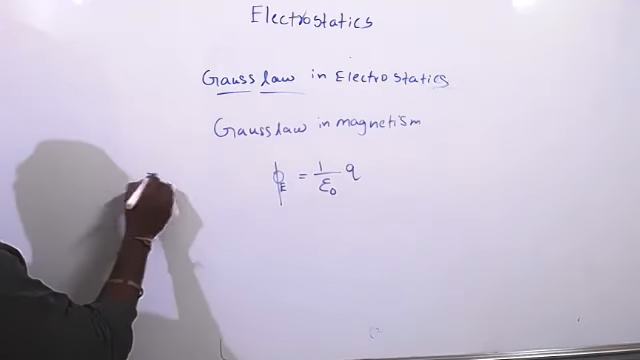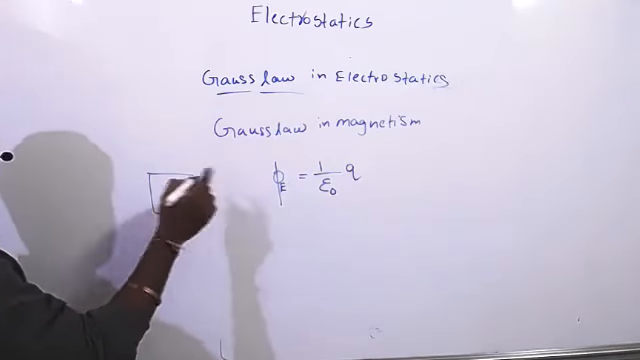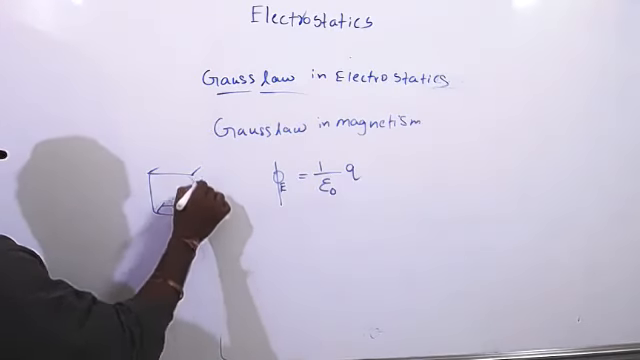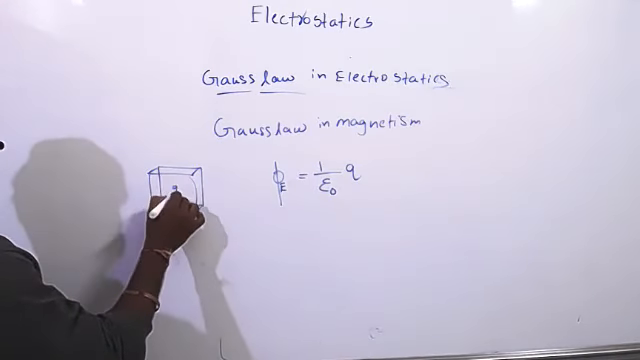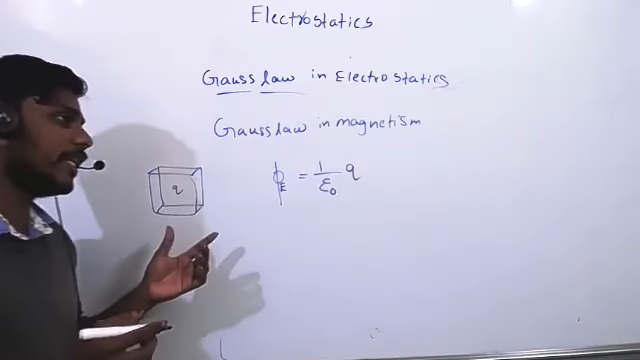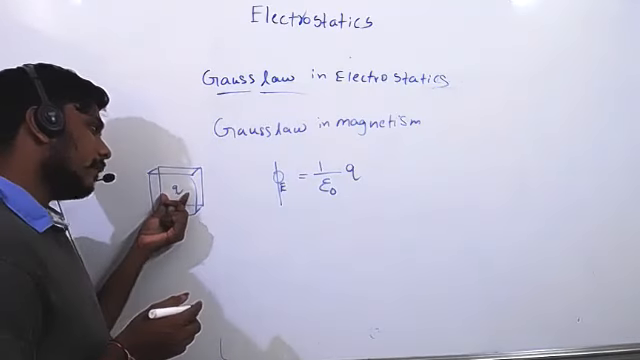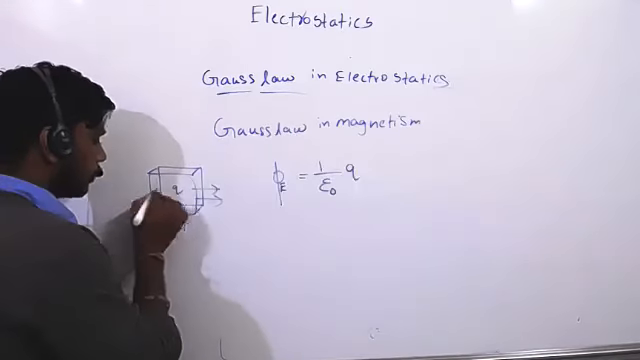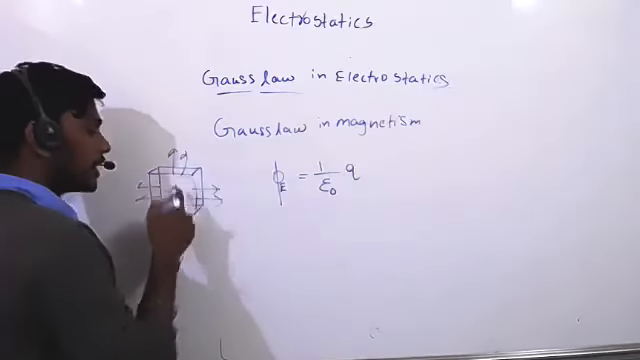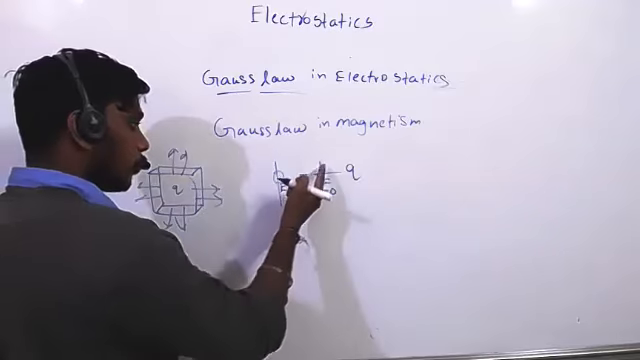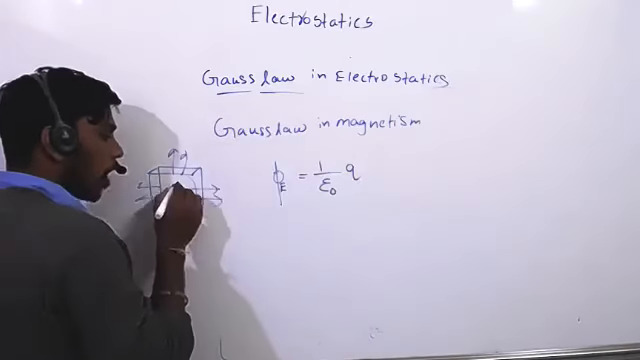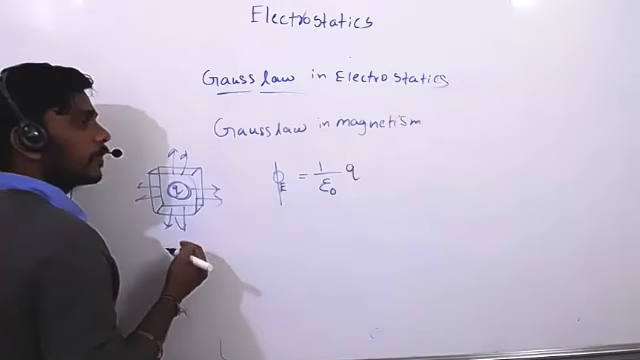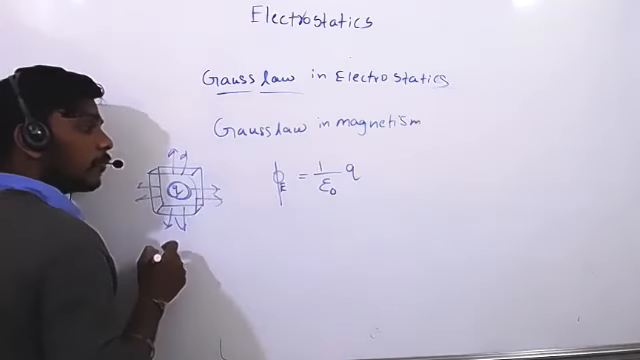That means Gauss law is applicable for only 3D objects. If you place a charge here, how much flux is coming through this body? It depends on how much flux is coming. That flux equals 1 by epsilon naught times how much charge is present inside. That is called Gauss law of electrostatics. Sorry, electrostatics.